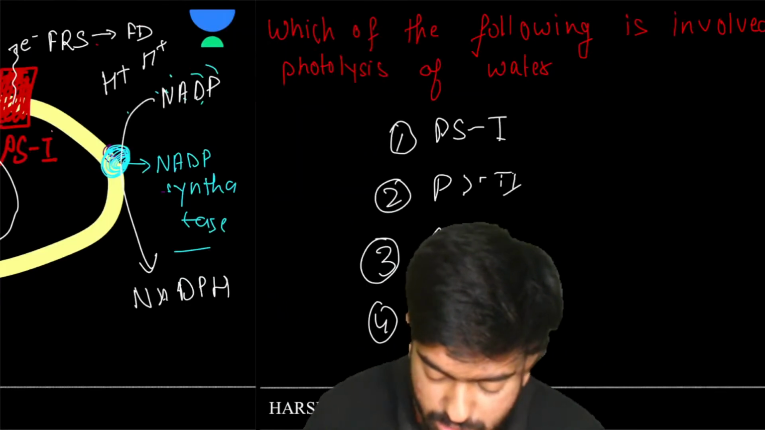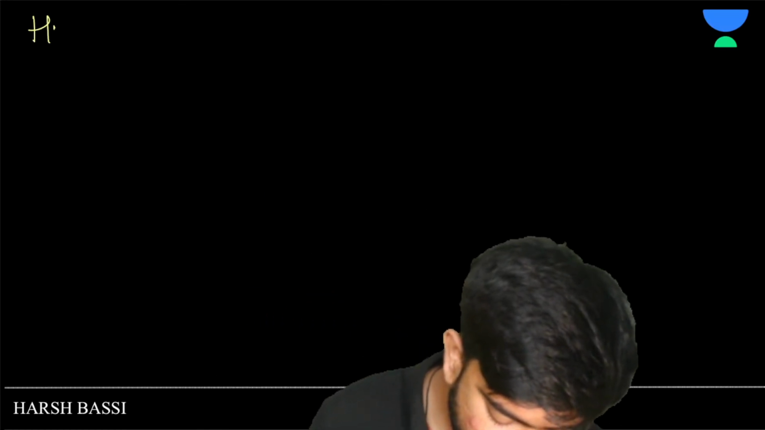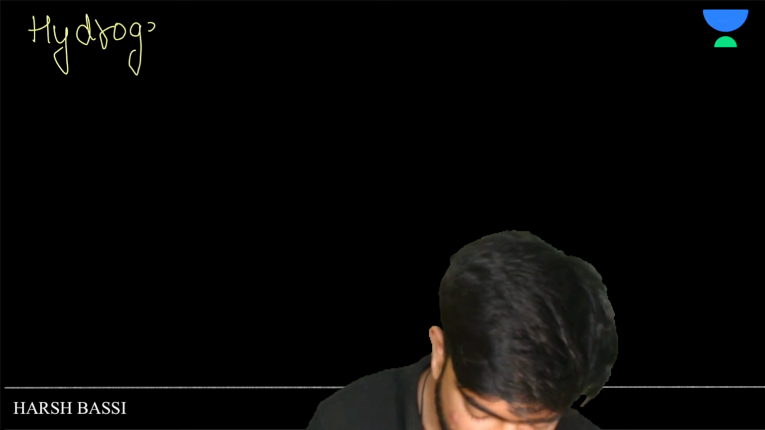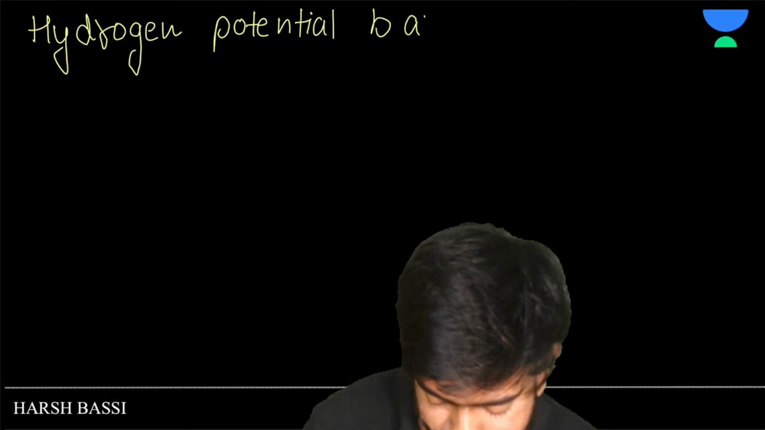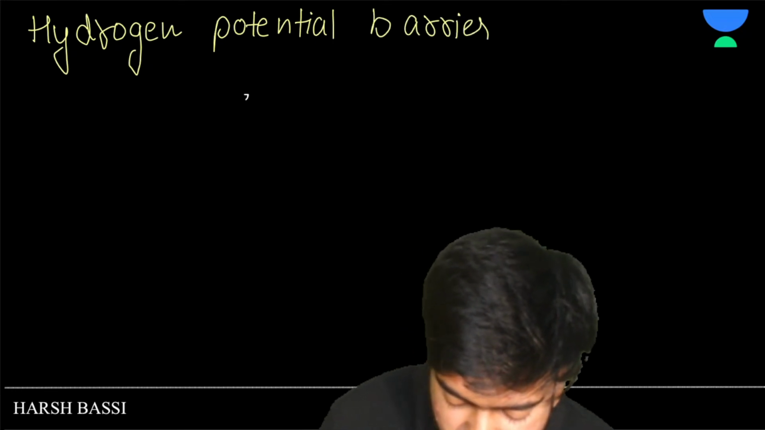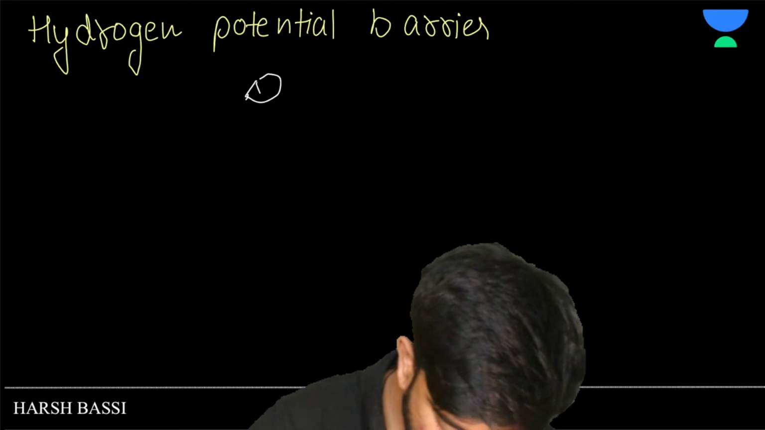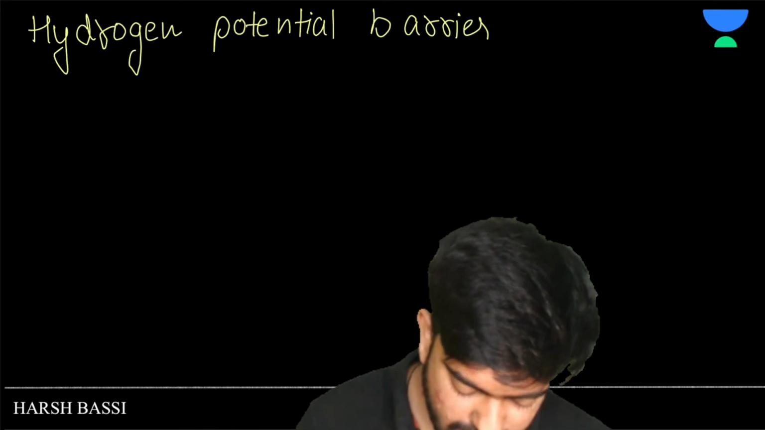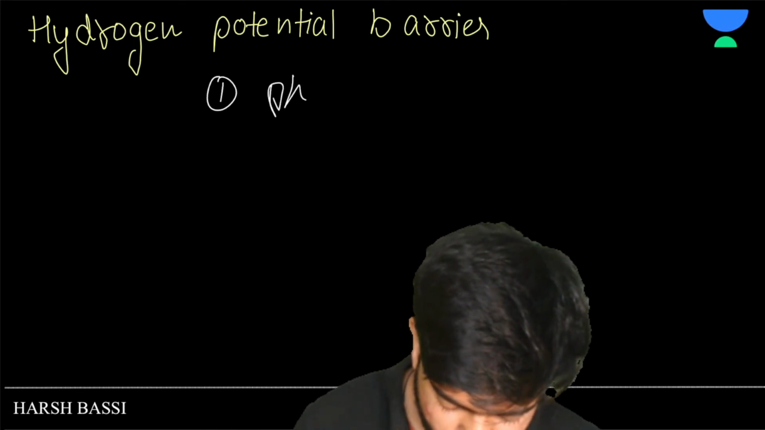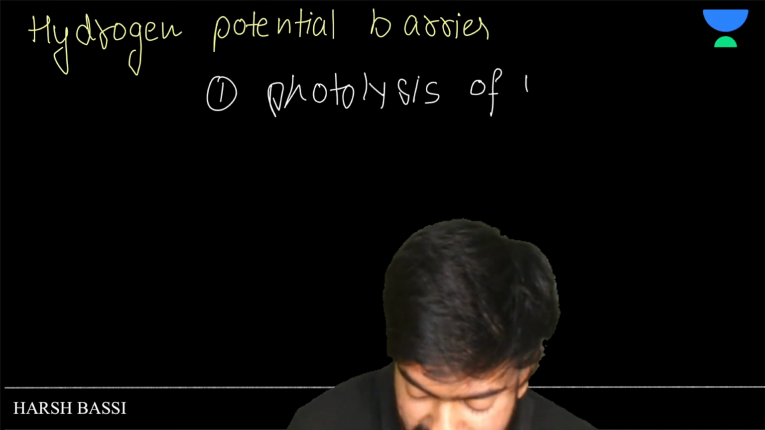So three things are here which are creating the hydrogen potential barrier. Number one is the photolysis of water. What happened to my screen? See, my iPad throws tantrums every time. So number one thing is the photolysis of water. Photolysis of water is happening where?